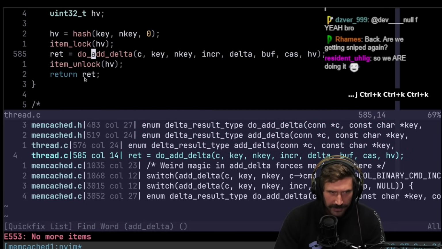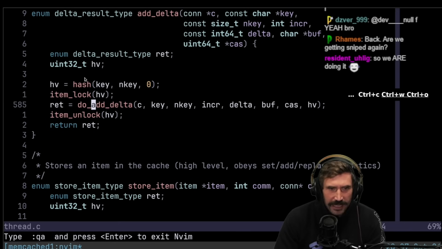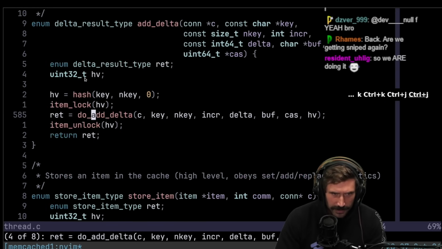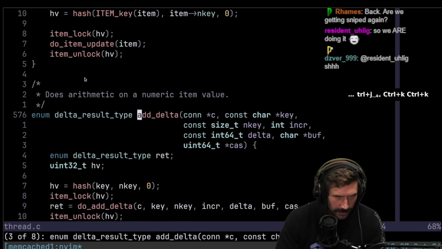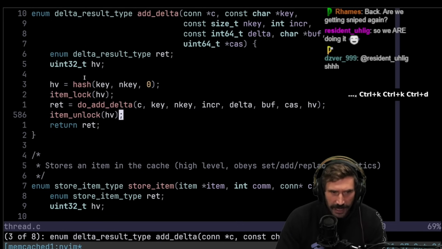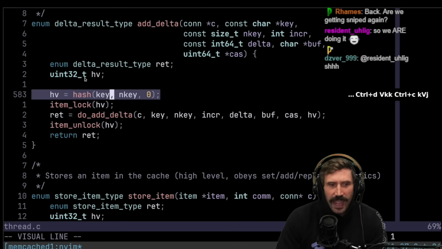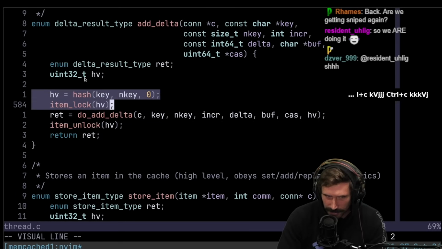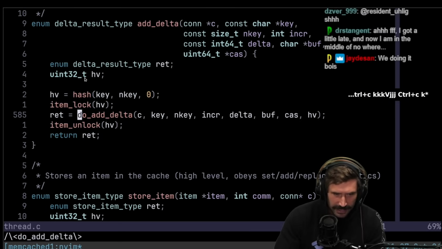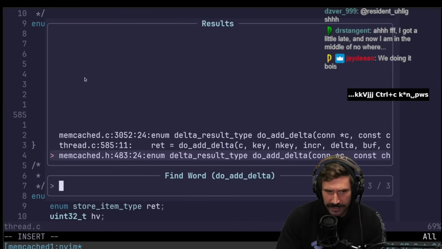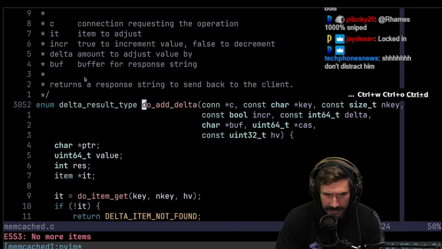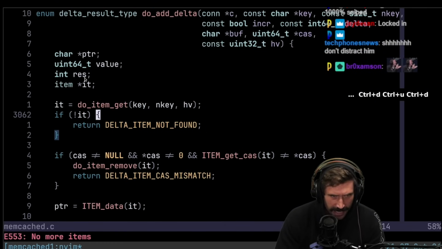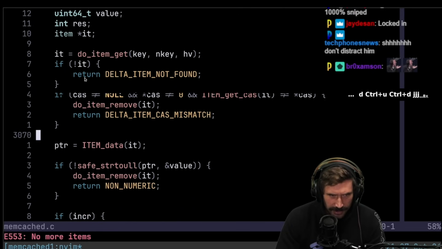And then there's a lot of different versions of this exact same thing. Nice. Okay. And there you go. Lock, unlock, hash value. Oh, okay, nice. Look at this nice little beautiful piece of code. So the do add must be where this is happening, right? And there's some implementation of do add that does it in a nice, beautiful way. It's in Memcached. See, do get item does all this.